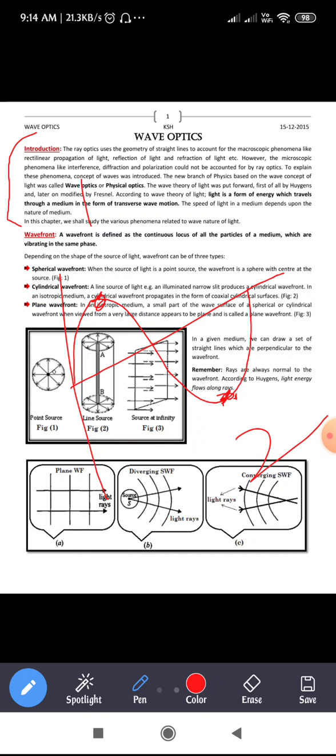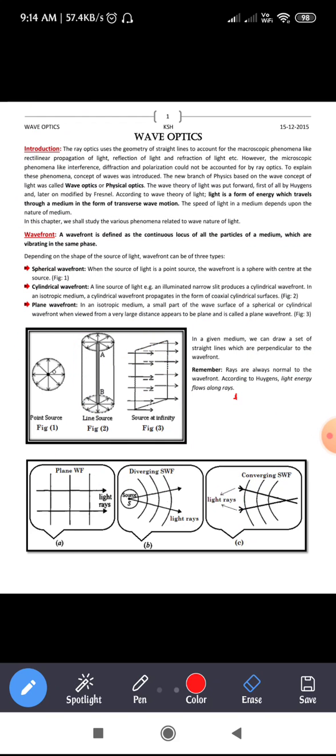Okay, we say that these two particles are out of phase. I think now you have got an idea of when you call particles in phase and when you call particles out of phase, right? So hence the wavefront is defined as the continuous locus of all the particles of a medium which are vibrating in the same phase.